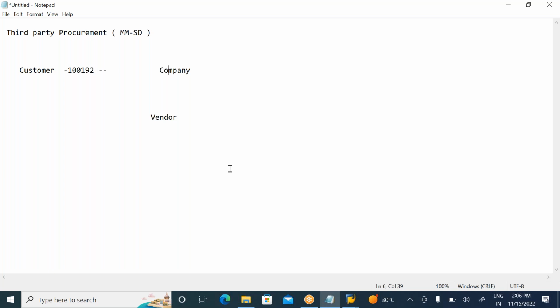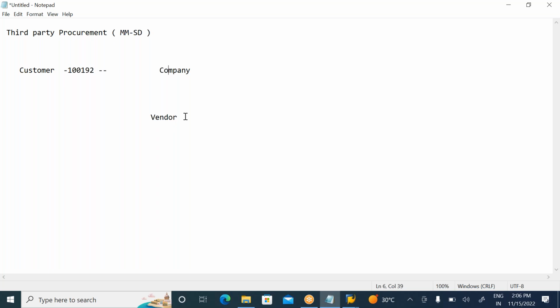Once we prepare the master data, then prepare a sales order directly. Before preparing the sales order, what happens in real time? The customer will give the order to the company. Based on the customer order, we create a sales order in the system. Whenever you create a sales order, the system will create a PR automatically. You can see the PR number. That PR will be converted into a PO, but the delivery address is the customer address. The vendor will directly dispatch goods to the customer.